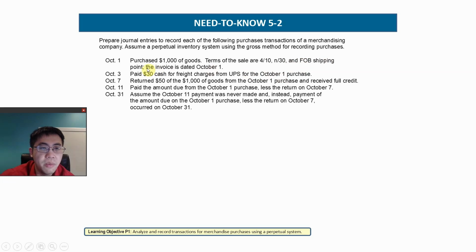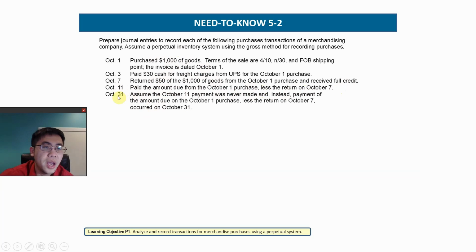Remember, this is FOB shipping point, which means the buyer takes care of the transportation, and that cost will build into merchandise inventory. On October the 7th, the buyer returned $50 of the goods and received a full credit for it, so the accounts payable is reduced. Then 10 days after the purchase, they paid the amount due from October 1st. Of course, they are not paying the full bill of $1,000. They will pay $1,000 minus $50.